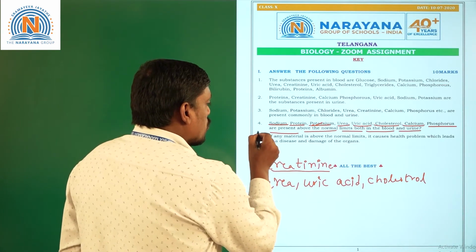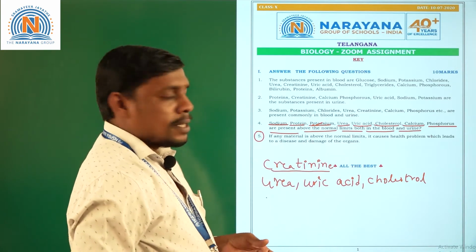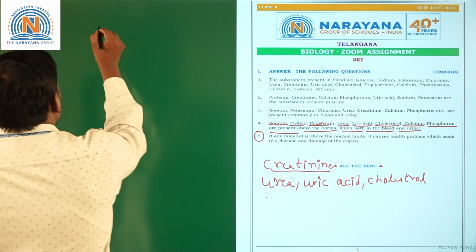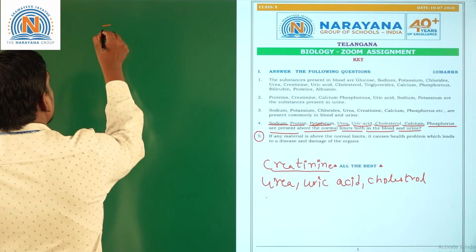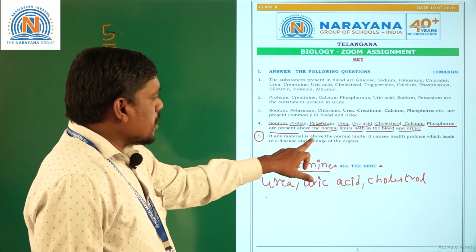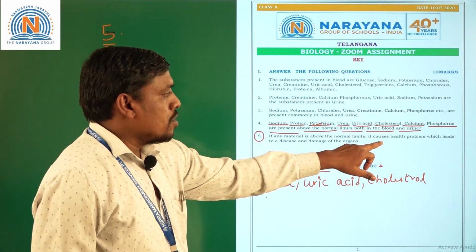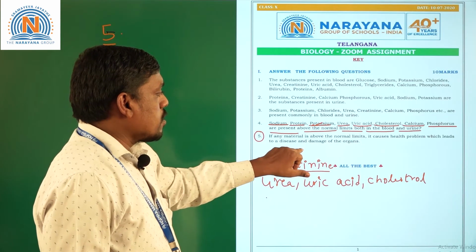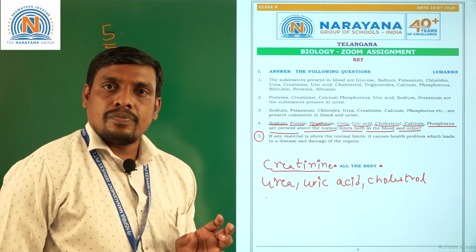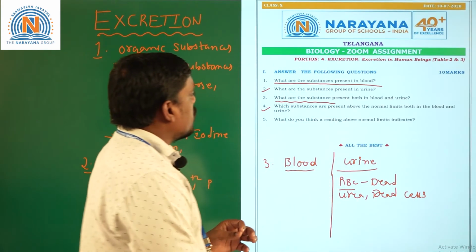Next, moving on to the fifth question. If any material is above the normal limits, it causes health problems which lead to disease and damage of the organs. Let us see what our fifth question is.